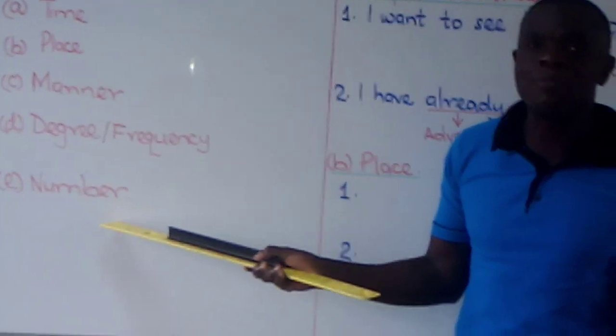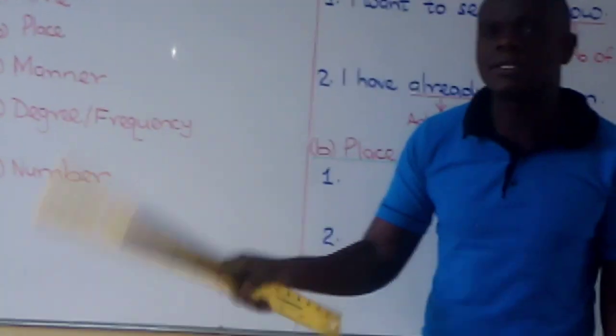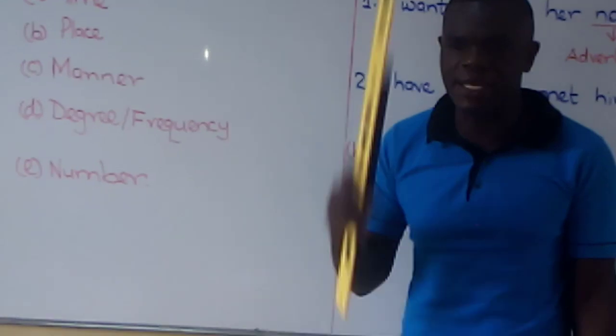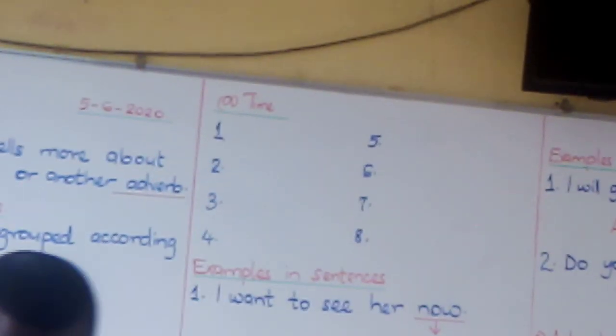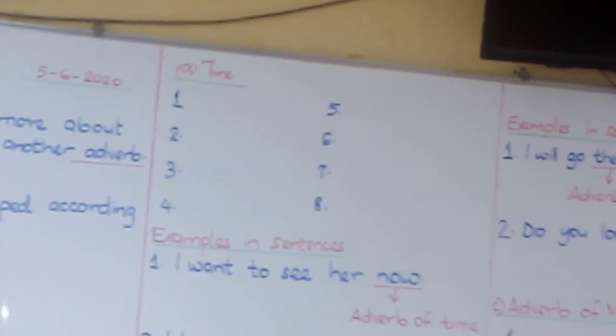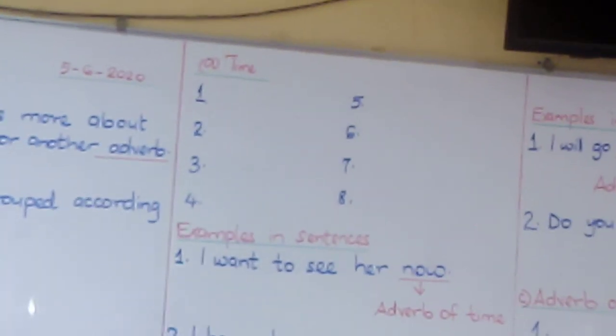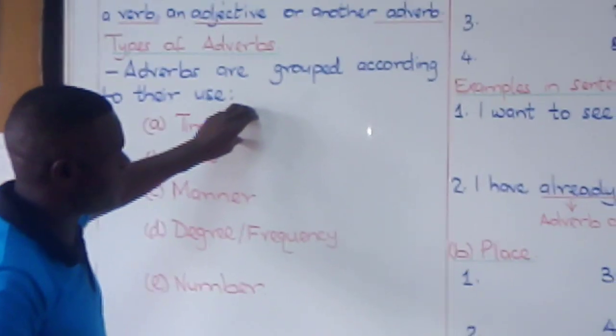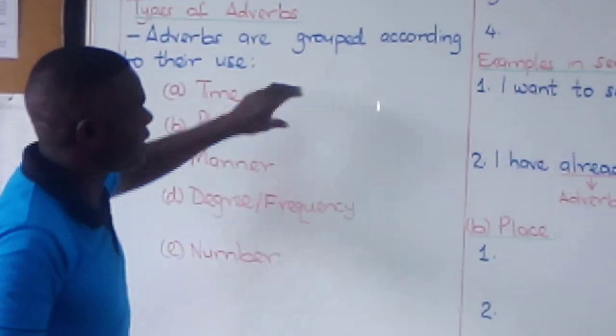And then number, how many times. Boys and girls, I want us to discuss now these types of adverbs in their own categories, each at a time.